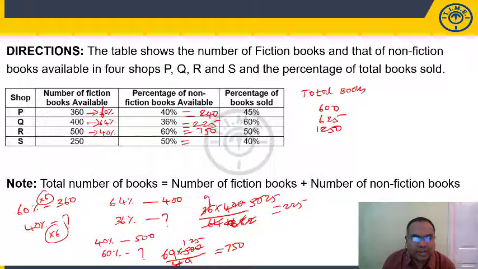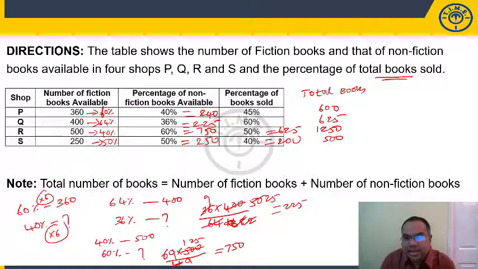50%, this is 250, so this also 50%, right? Fiction plus non-fiction is total, so this should be 250. 250, 250 is 500. So 40%, this percentage of books sold, it is out of total books. Now 50% means it is 625, it is easy. 40% means this is 200. 60%, 60% is 50% plus 10%, or 62.5 into 6 times. 360 plus 15, 375, or 50% is how much?